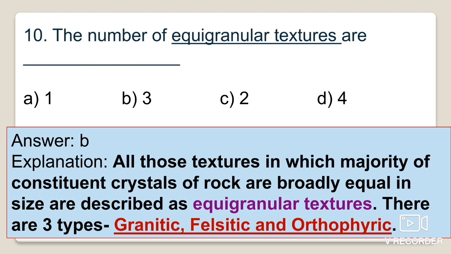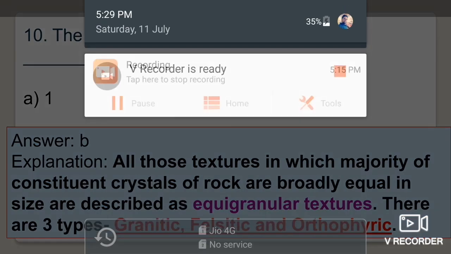So this was our discussion about some other very important questions related to texture and structure, especially texture of the igneous rocks, meaning the granularity, the equigranular or the non-equigranular texture. And in the next video we will talk about some other important questions related to igneous textures or structures. Okay, thank you.